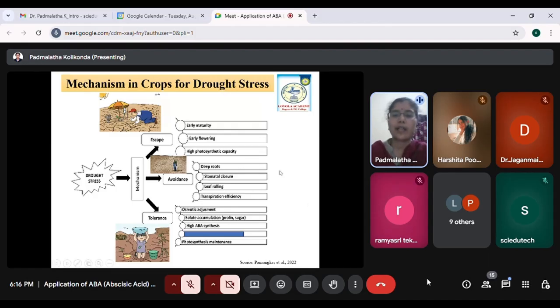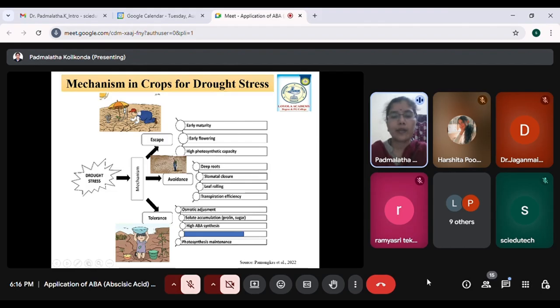And the next important mechanism it follows is leaf rolling, as I showed you in the earlier photograph. That is, the plant slowly tries to roll the leaf so that it is not exposing its leaf area to sunlight, and there is not much activity going on, that is photosynthesis or transpiration or respiration. And the next one is transpiration, as I already talked about.